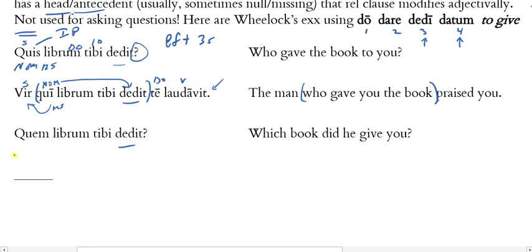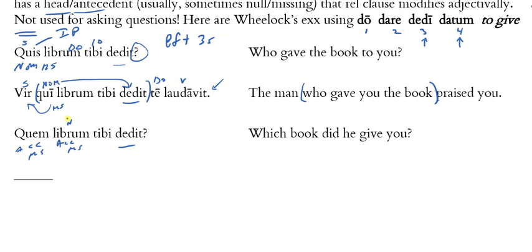And then our last example, quem librum tibi dedit. Which book did he give to you? So notice that I have librum, which is a noun, and it's accusative, masculine singular. And then quem, that is accusative, masculine singular as well. This looks like a relative pronoun.